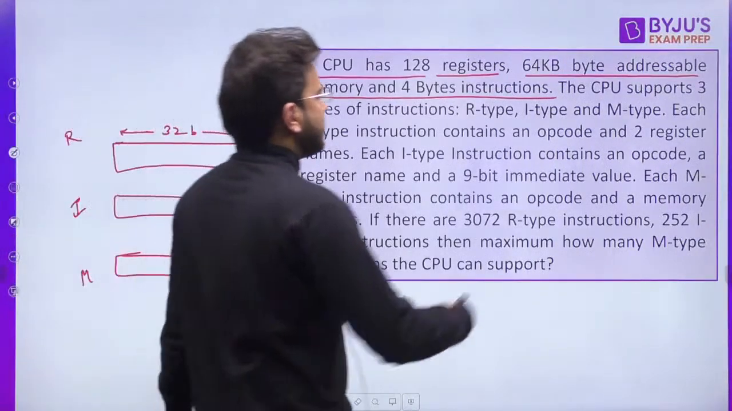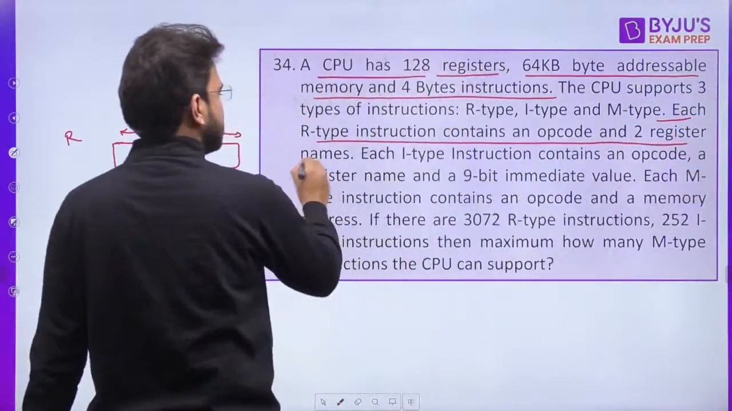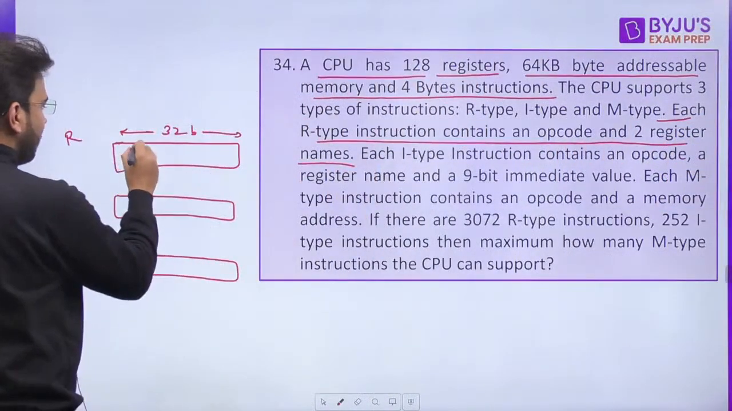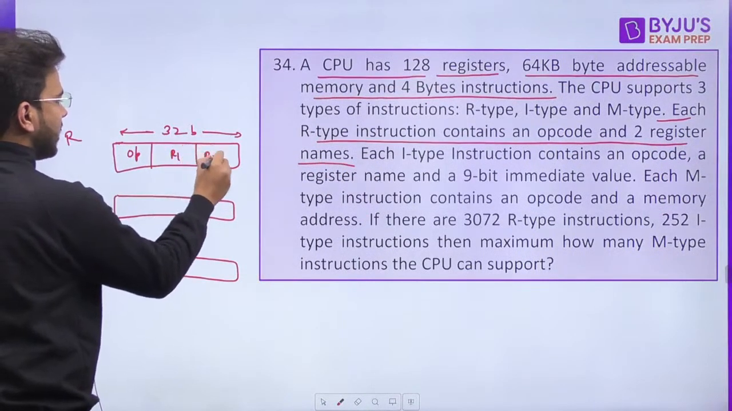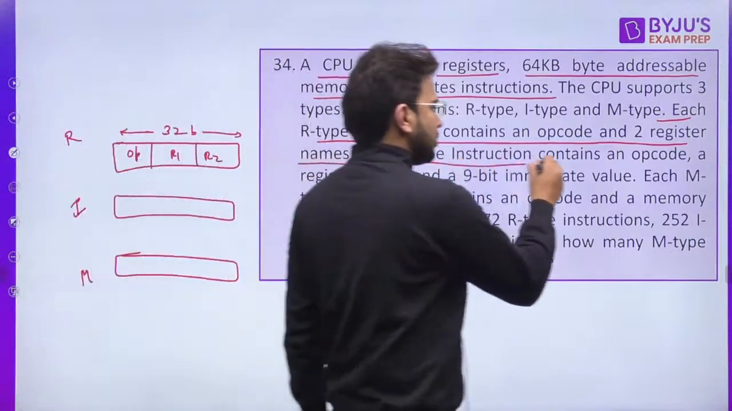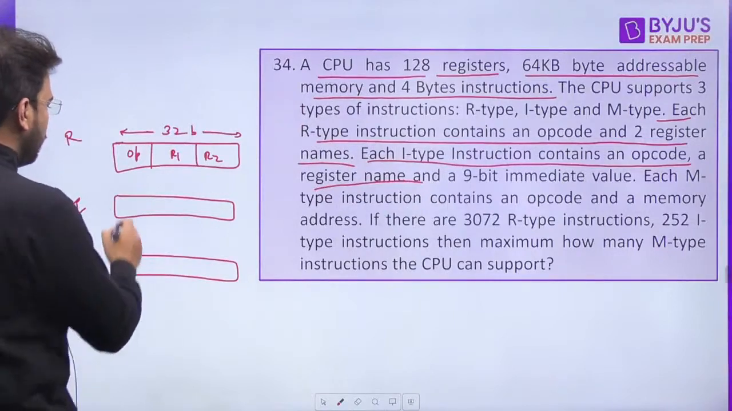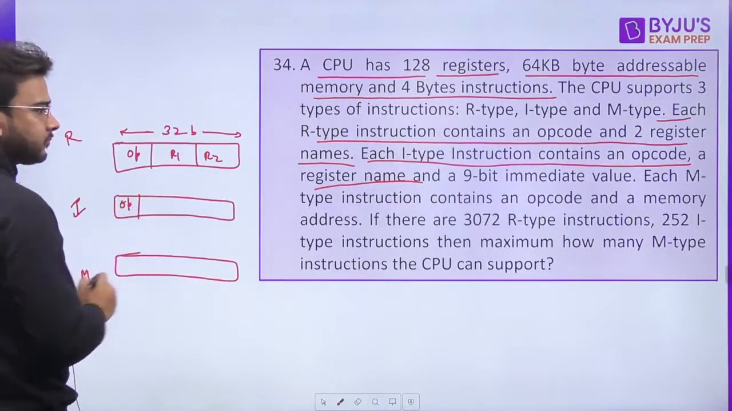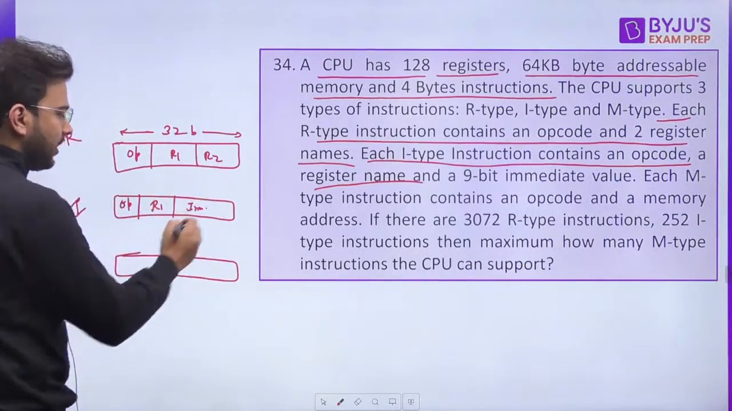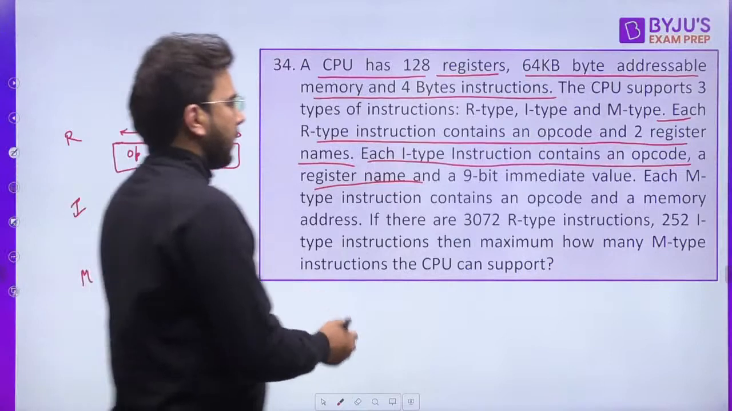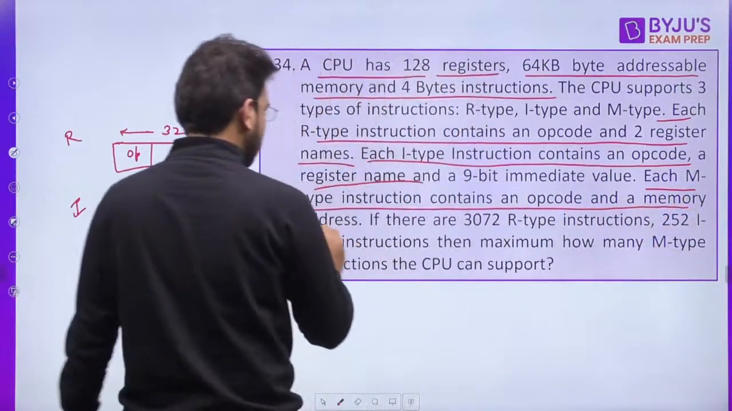Okay, now it is given each R type instruction contains an opcode and 2 register names. So R type we have opcode field and 2 register names are there. Let's say R1 and R2. Clear? Each I type instruction contains an opcode and a register name and a 9-bit immediate value. So here it is going to be opcode, here it is going to be register and it is a 9-bit immediate value. Clear? Now each M type instruction contains an opcode and a memory address.